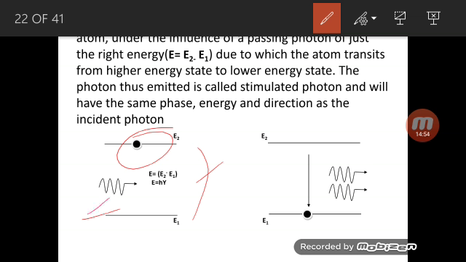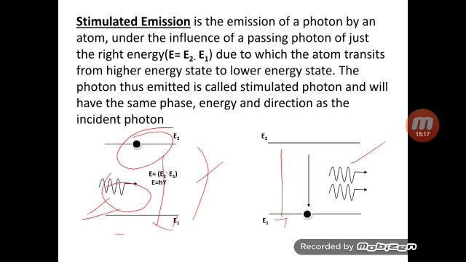Then this photon will make the atom go back to the lower energy state. Once it goes back to the lower energy state, one photon is emitted. The passing photon is not absorbed, it remains as it is. This phenomenon uses an external photon, which is acting as the energy. Therefore this type of emission we call stimulated emission. Stimulated means forced emission or induced emission.